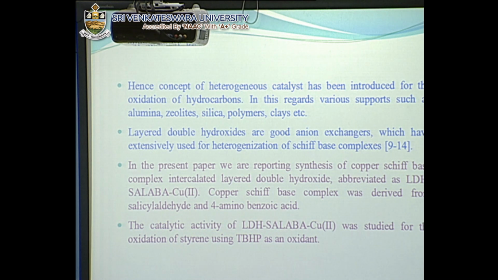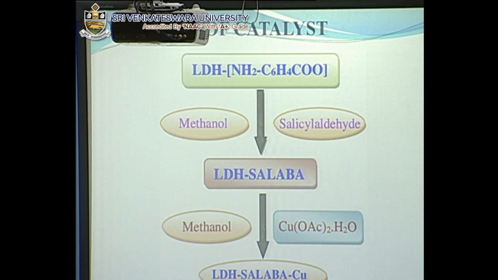Now, for heterogenization of the copper Schiff base complexes, various supports have been used like alumina, clay, polymer, etc. Now, I am representing my work here, which is styrene oxidation by copper Schiff base complex intercalated in layered double hydroxide known as LDH SALBaCu. The catalytic activity of it has been used for the oxidation of styrene.